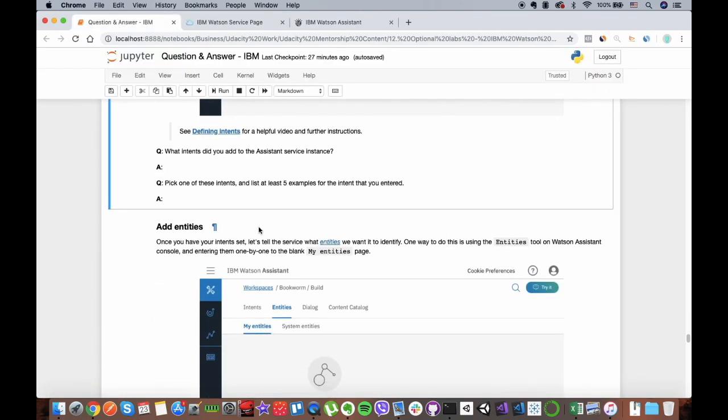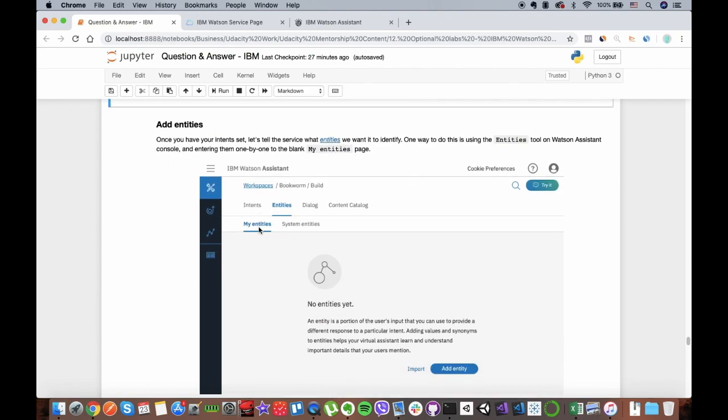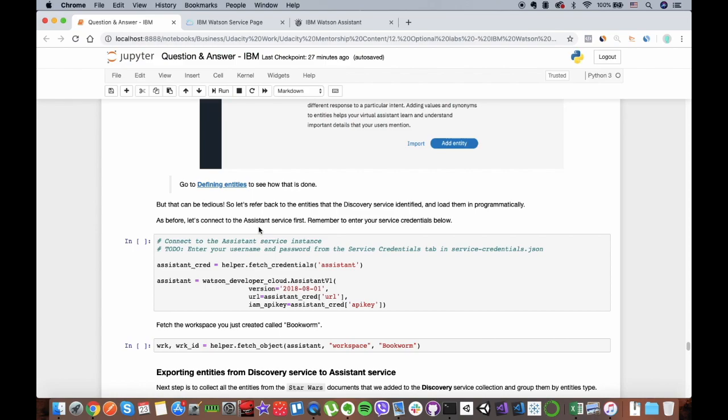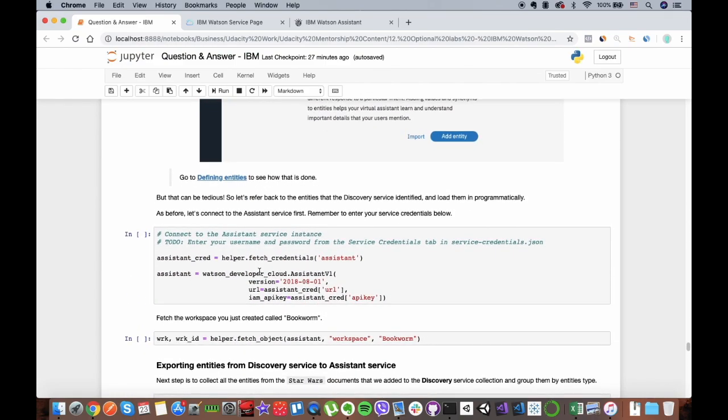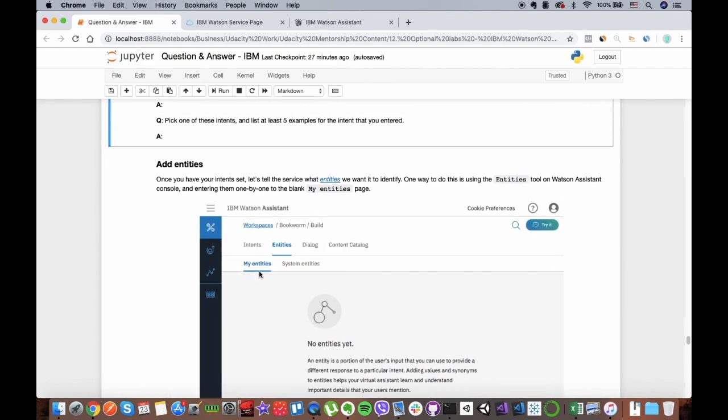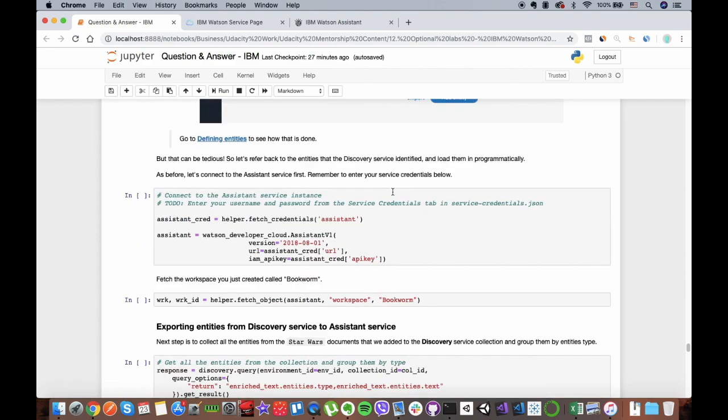So after creating your intent, we want to also add entities. So in here, for adding the entities, we will do it programmatically. We don't do anything by hand because it will take a while.